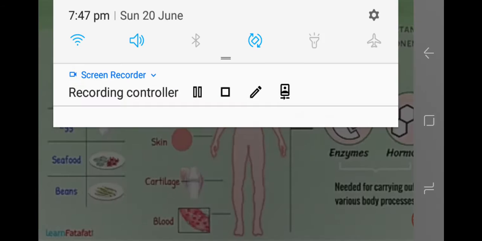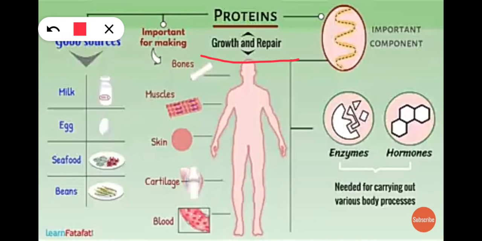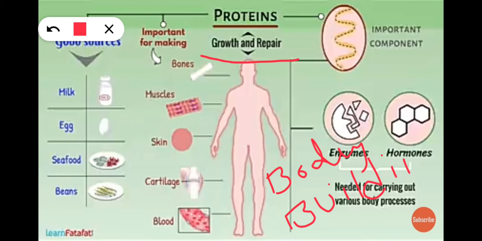And protein will help for growth and repair of our body cells. And proteins are called a body building food. So here I'll write, proteins are called body building food item. Remember, a question may arise like which nutrients are called body building food. So you have to answer protein.